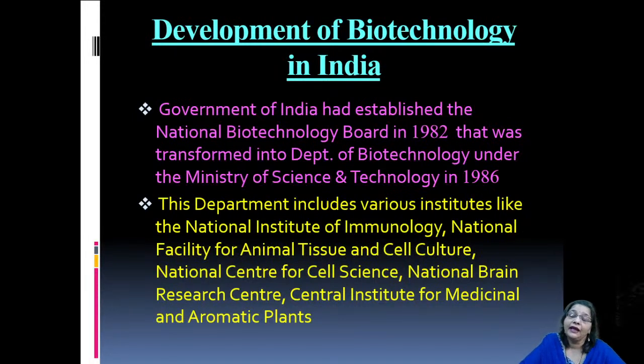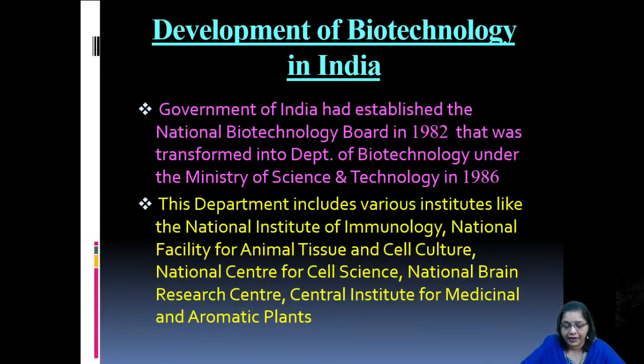Now, in India, let us see how this field of technology has developed, under the heading development of biotechnology in India. The Government of India established the National Biotechnology Board in 1982, that was transformed into the Department of Biotechnology under the Ministry of Science and Technology in 1986.